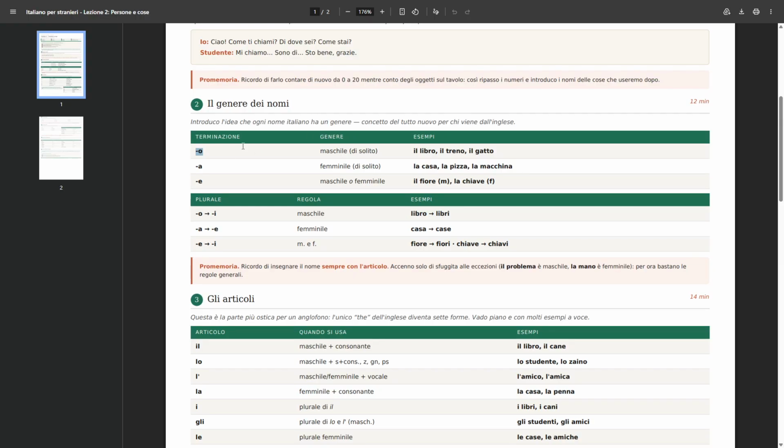So ending with O, we have here as examples il libro, the book in Italian, il treno, the train, il gatto, the cat. And these are always going to be masculine. They don't have a feminine version because they are just masculine things.